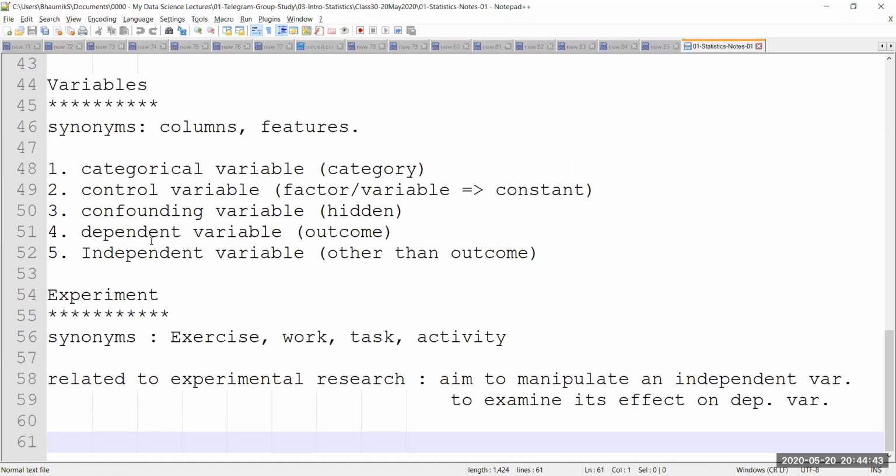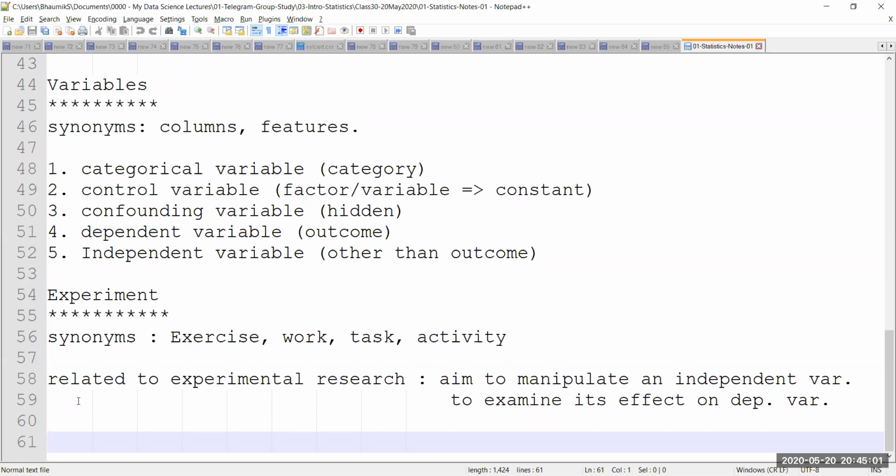Then we looked at the 5 different kinds of variables we have. We looked into control, categorical, confounding, dependent, and independent variable. Then we started looking into experiments, and we didn't have time. So let's continue from experiments. I'll quickly give you another brief about the experiments thing.